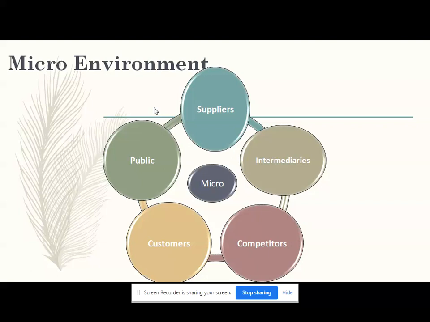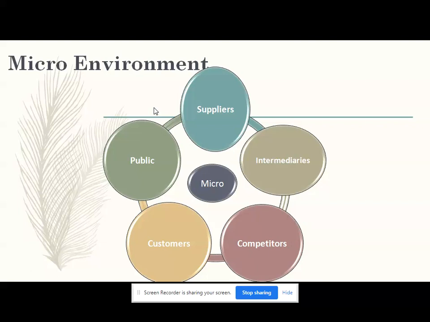The marketing intermediaries include the following. Number one, they include resellers. What are resellers? They purchase the products from the organizations and sell those products to the customers. Examples of resellers are the wholesalers and retailers. Then next is distribution centers. What are distribution centers? They help organizations to store the goods. A warehouse is an example of a distribution center.